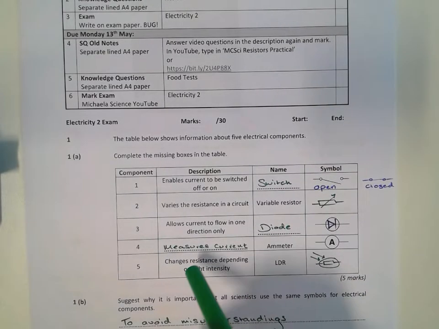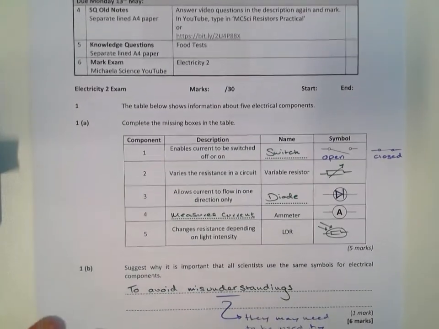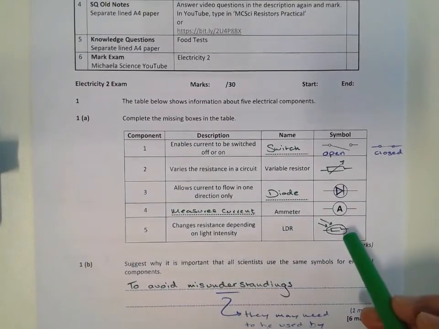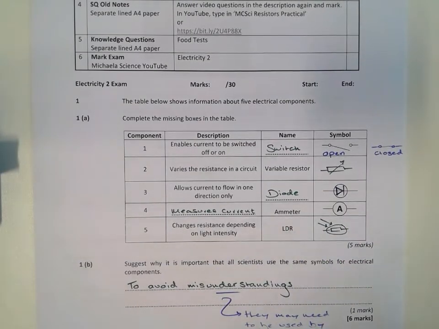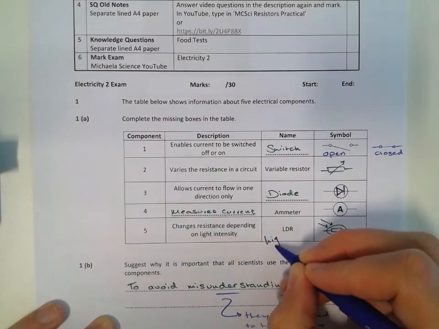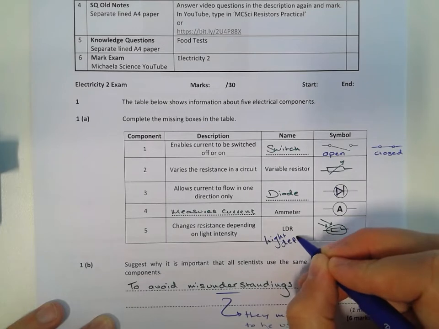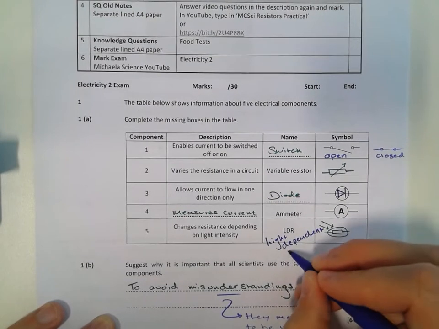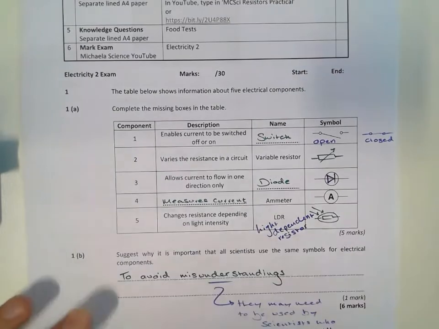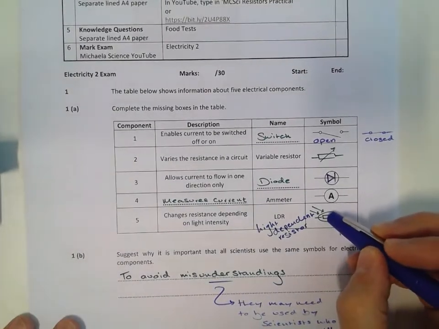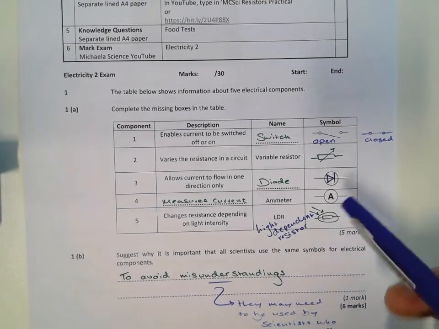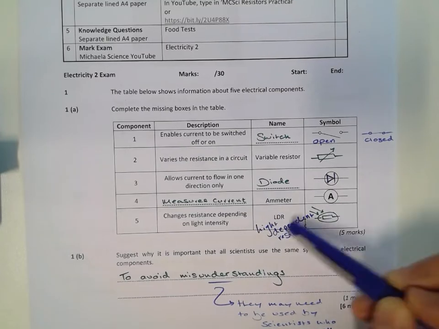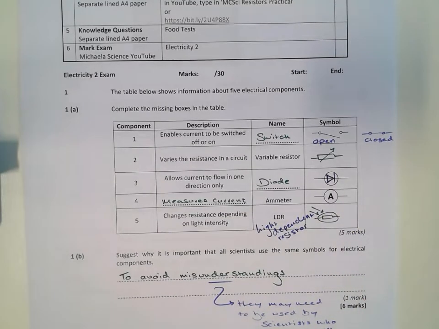Question 4, an ammeter measures current, again hoping that everyone knows that. And the last one, again quite a tricky one to draw. The way I like to remember how to draw this is, well, LDR stands for light dependent resistor. Let me just get that on there: light dependent resistor, and there's a resistor in there, right? And these two, that's like the light coming onto it. So the resistor depends on the light intensity around it, which is quite a nice way to remember the symbol if you know the full name for it.